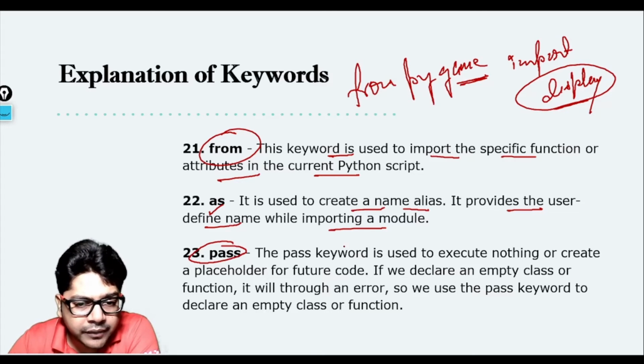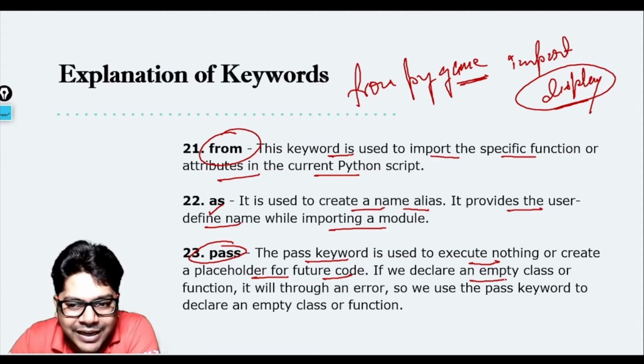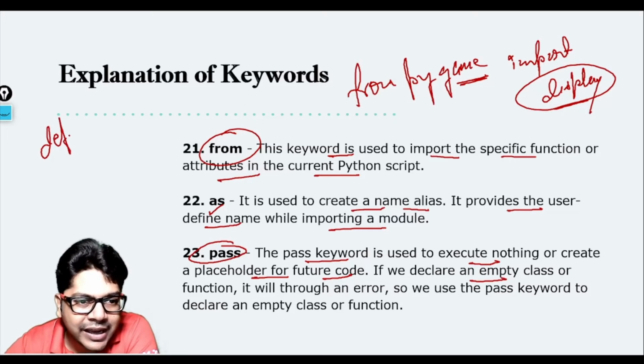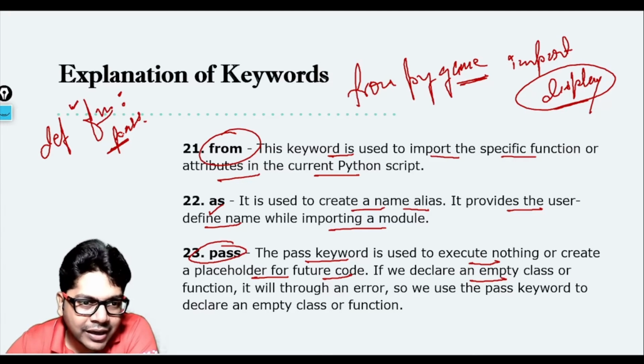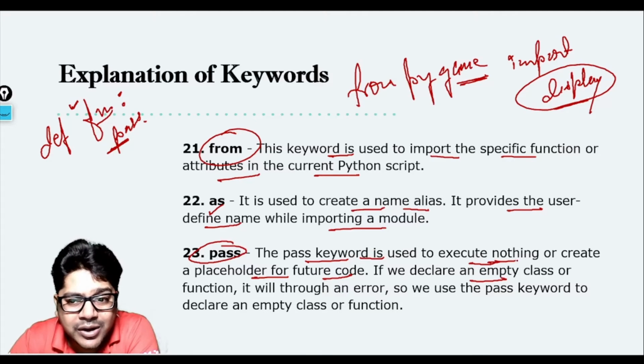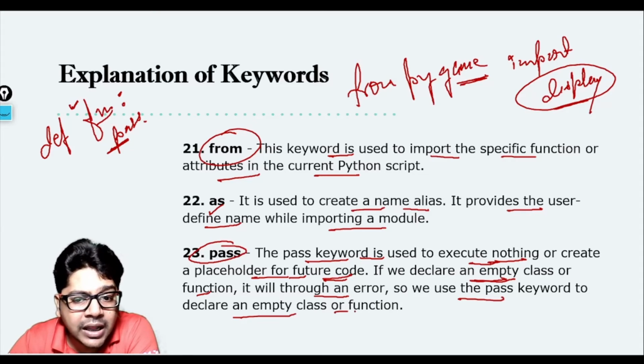Pass, this is a very important keyword. The pass keyword is used to execute nothing or create a placeholder for future code. Now what is a placeholder? Placeholder means you occupy the space and later on if you want to use it, you use it. So let's suppose you are declaring an empty function like def function, but you don't know what to write inside the function yet, so you just write pass over there. This function will be there, but there is no logic. Later on you can come back and write anything. If you had not used pass, it would have given you an error. That is the reason the pass keyword is used to execute nothing or create a placeholder for future code. If we declare an empty class or function, it will throw an error, so we can use the pass keyword to declare an empty class or function.